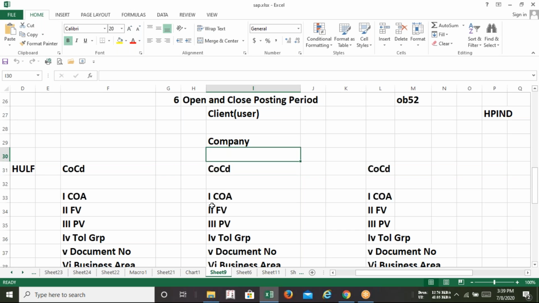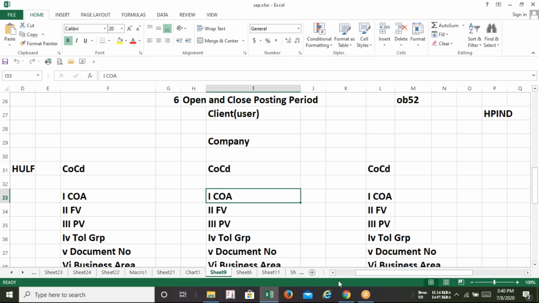So till now we have created company and we have created company code. Then last class we did only two configurations, that is fiscal year variant and posting variant, and an open and close posting period. In total three configurations, but open and close posting period comes under the posting variant part. So today I'll be starting with the chart of accounts. It's very interesting, and from here you can say that our finance part is getting started.